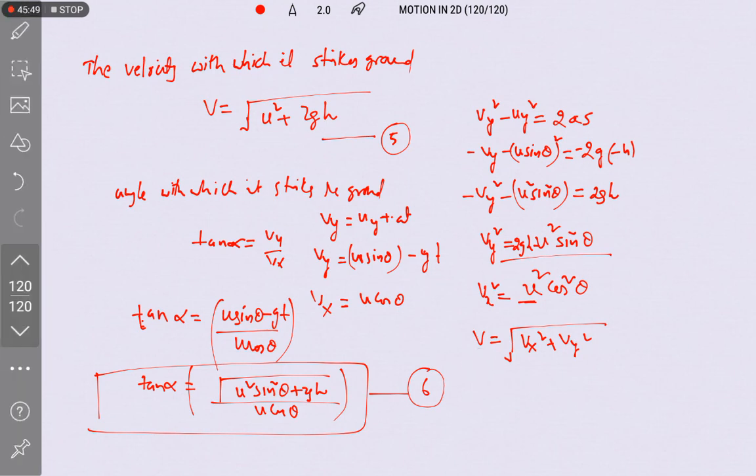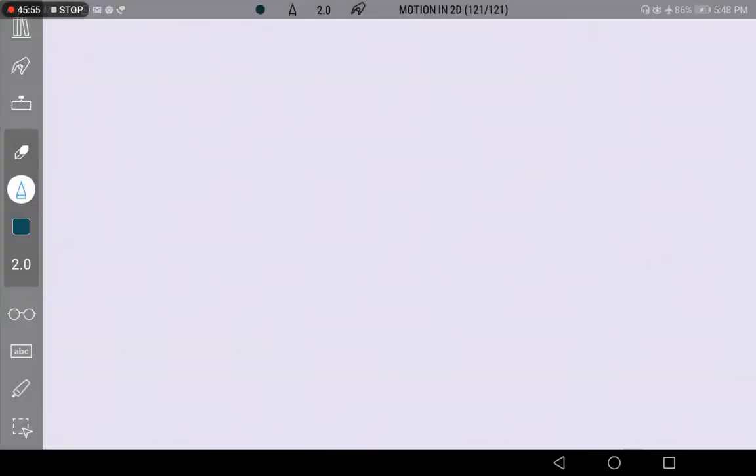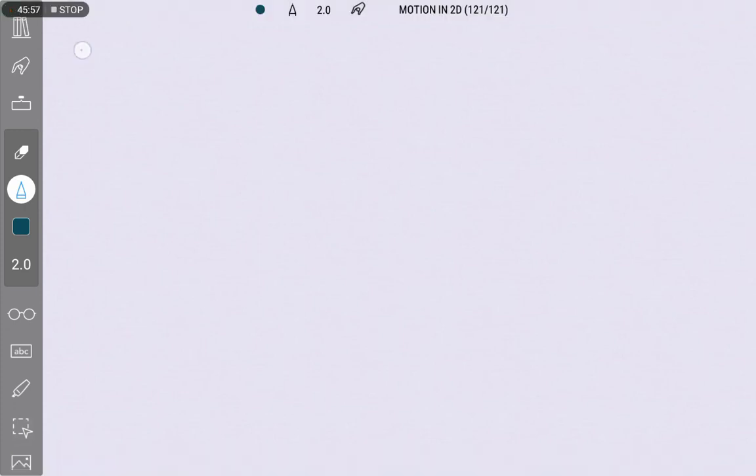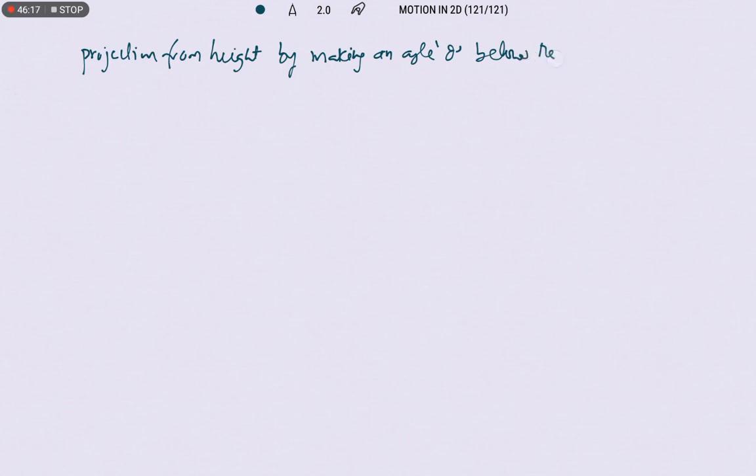Next projection will be projection from height by making an angle theta below the horizontal.